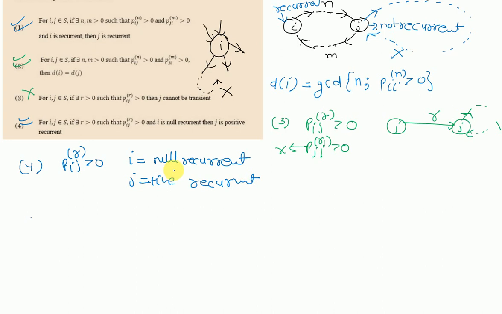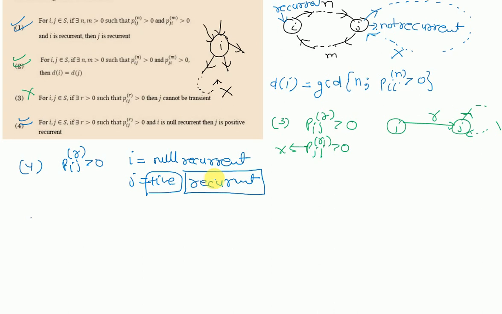Now we have already proved that j may be transient. So if j may be transient, then we need not check whether it is non-null.